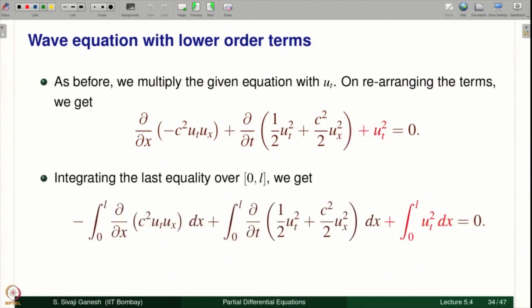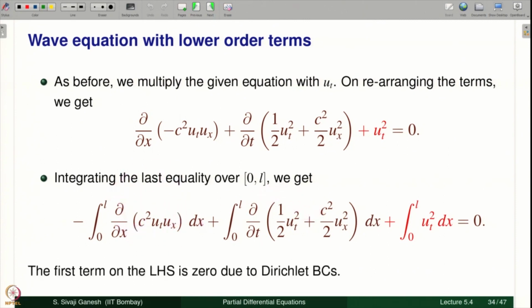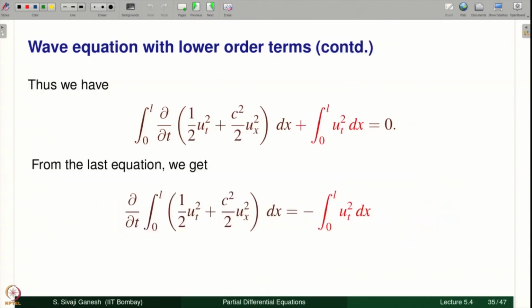Integrate and settle with this term, see what happens. Once again it is 0 because of Dirichlet boundary conditions. I am not explaining more because we have gained enough experience in deciding when this integral is 0. So therefore what I have is dE/dt equal to minus the integral from 0 to L of u_t squared, which is less than or equal to 0. Therefore E(t) is a decreasing function of t.